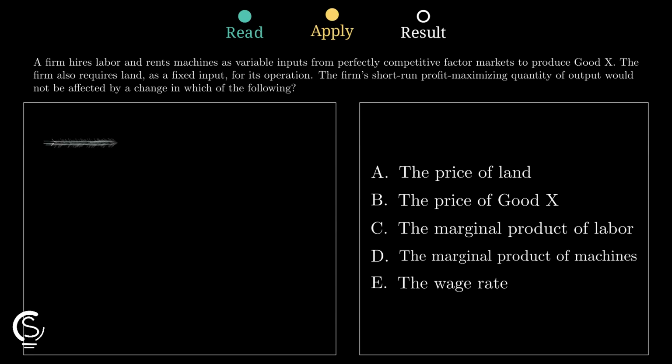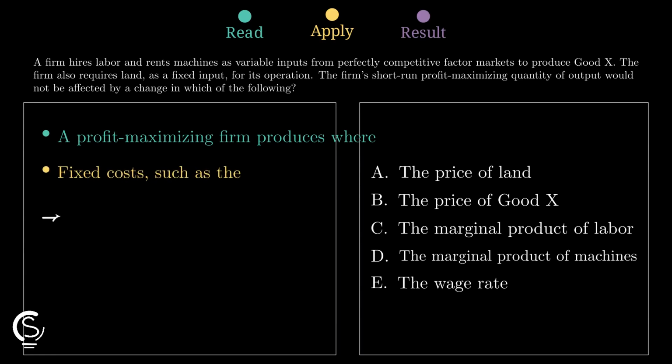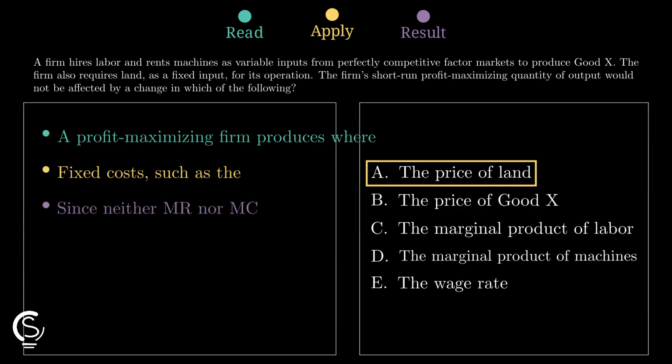Fixed costs, like the price of land mentioned in the problem, do not change with the level of production. Therefore, they have no impact on marginal cost or the final output decision. Since neither marginal revenue nor marginal cost shifts when land prices change, the profit-maximizing quantity stays exactly the same. That makes option A our winner.